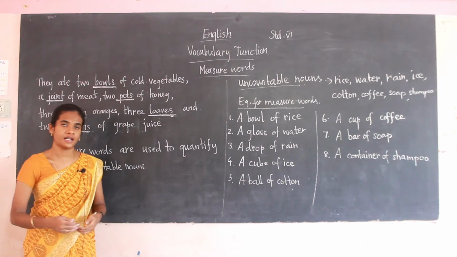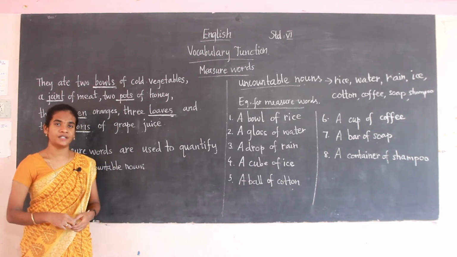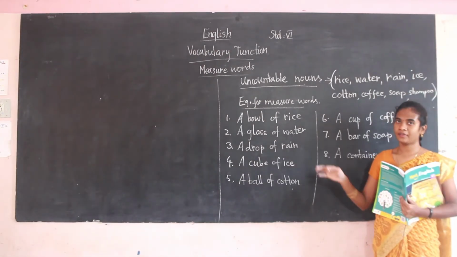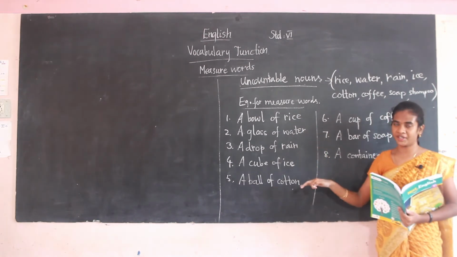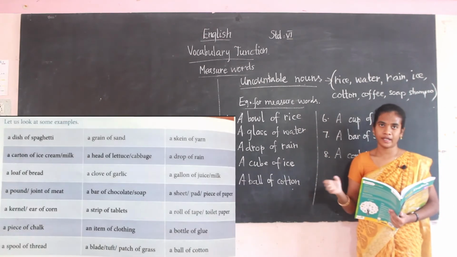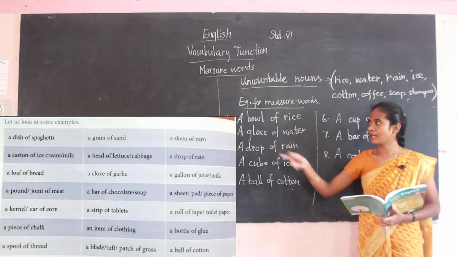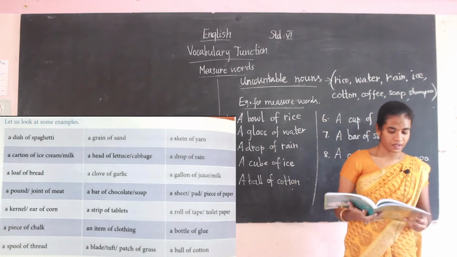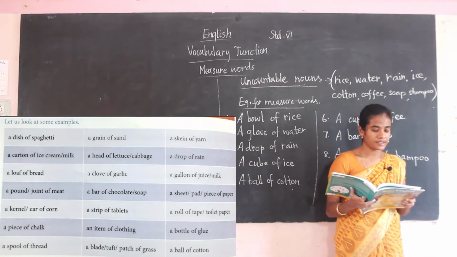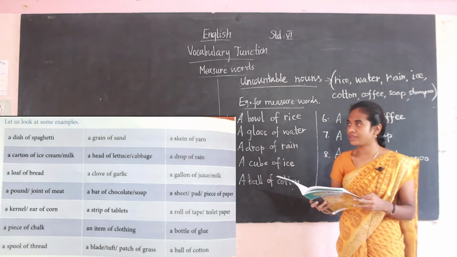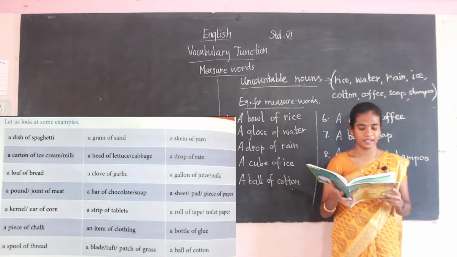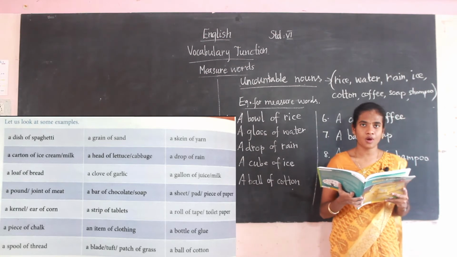Now we shall see some more example words. So I have written the example of the measure words here. In the book they are given some of the measure words. Now see this picture. Let's look at some examples. Here they are given a list of measure words.